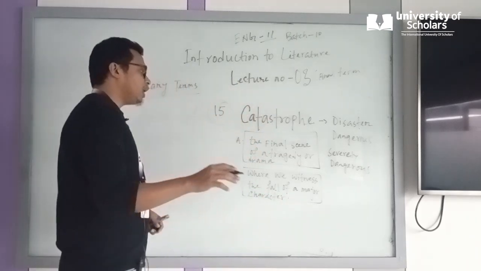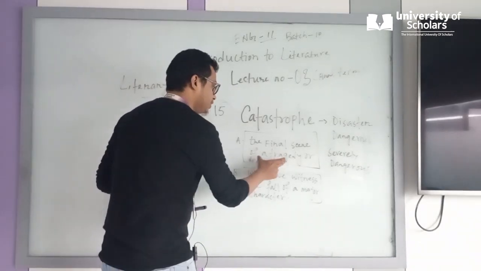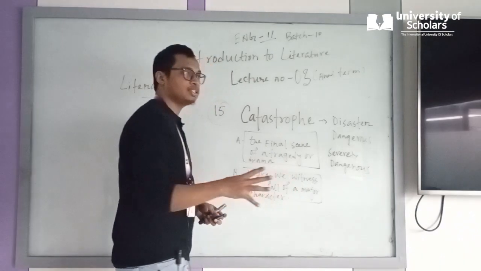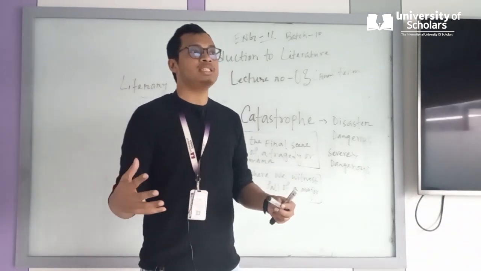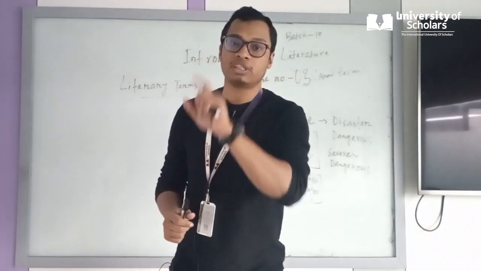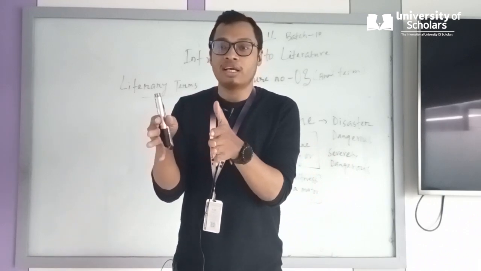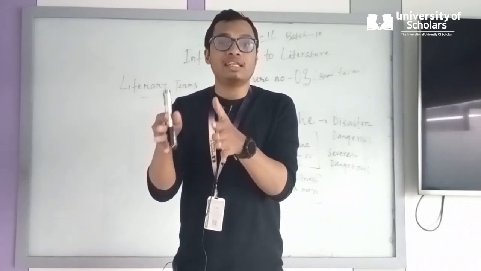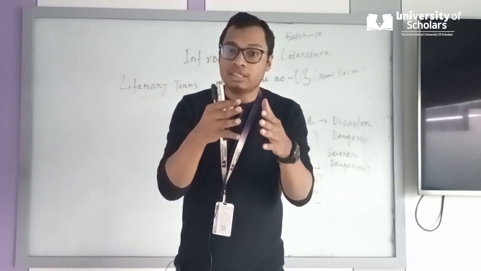So this is what the catastrophe is: the final scene of a tragedy or drama. You always know that in a movie or drama, wherever you go, there is a final scene, and you always wait for that final scene so that you can know exactly what's going on, until the hero dies, or until there is unity in the story.